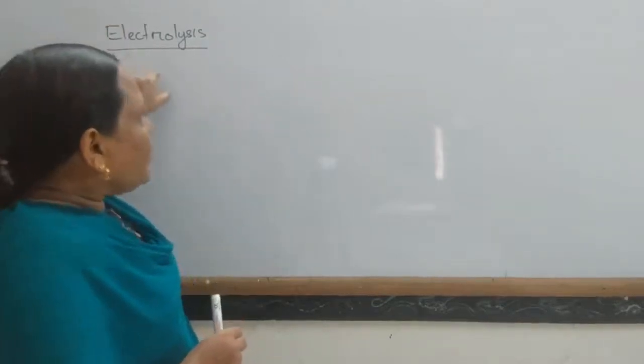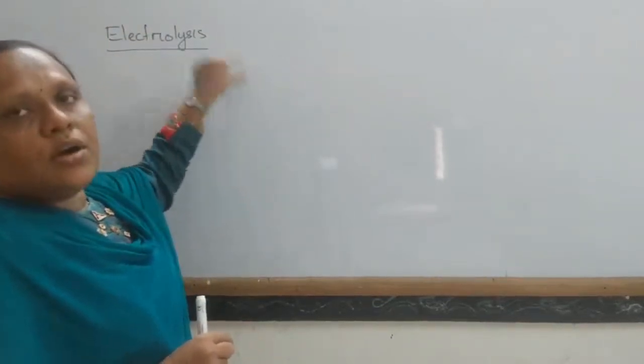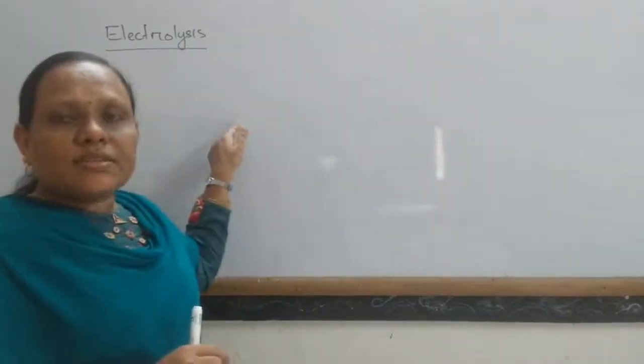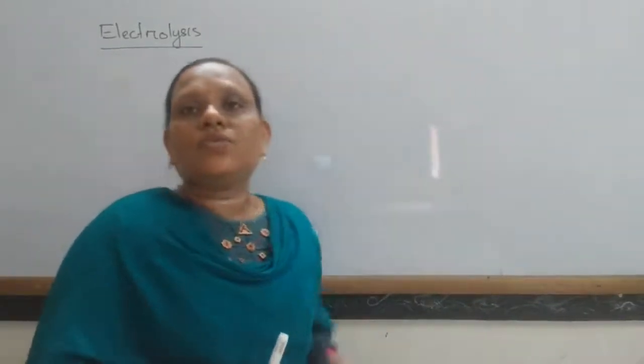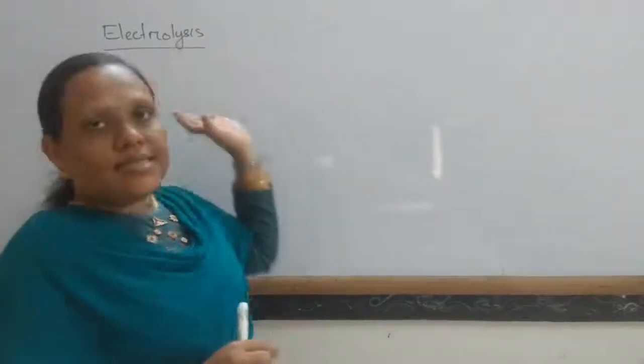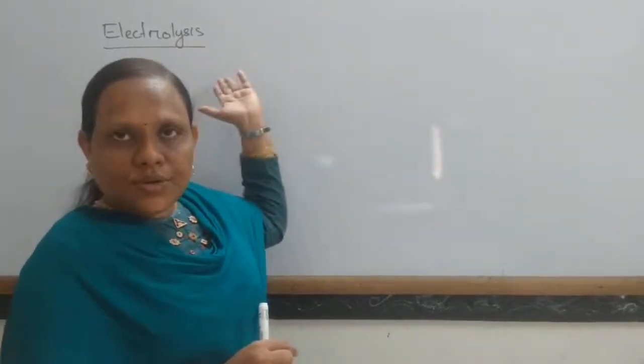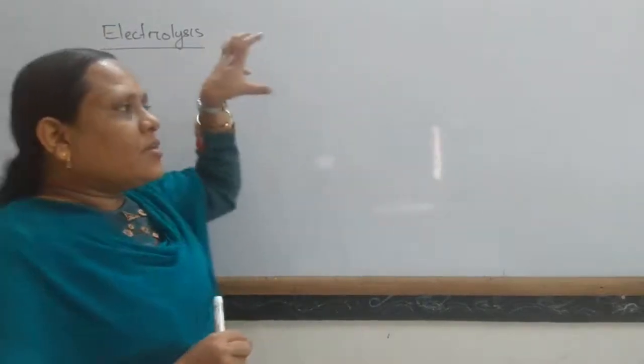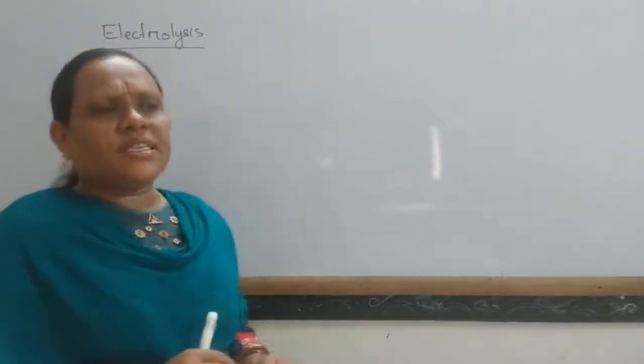So the movement of ions towards oppositely charged electrodes on application of electricity is known as electrolysis. Lysis means breaking, electro means electricity. So on application of electricity, the breaking or splitting of the molecule takes place.